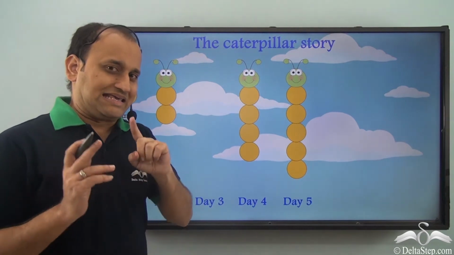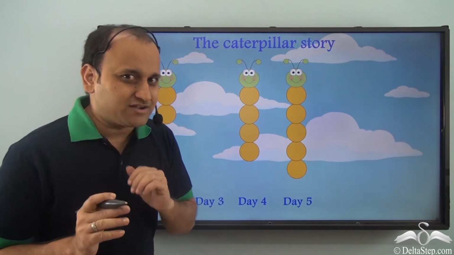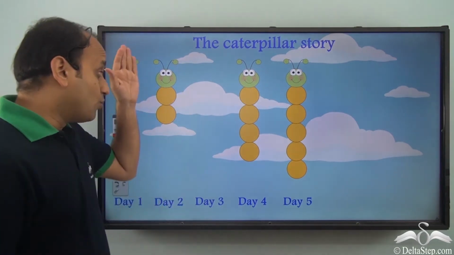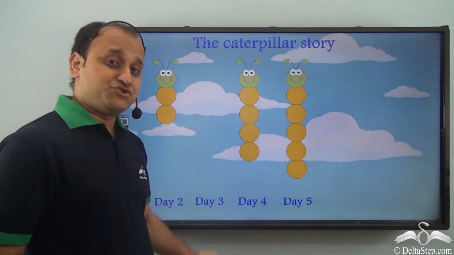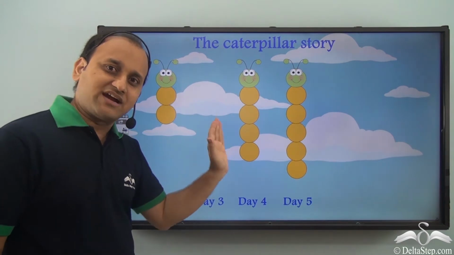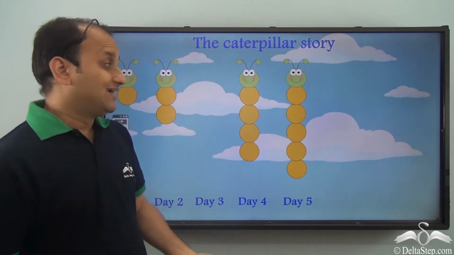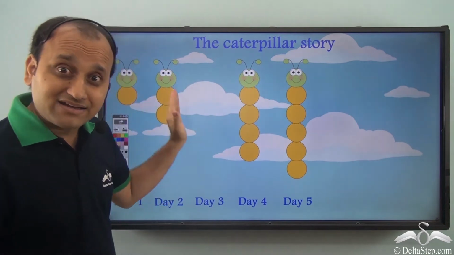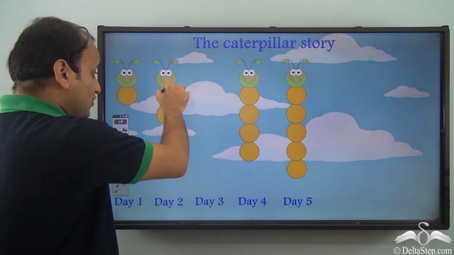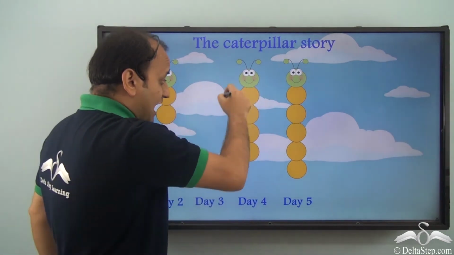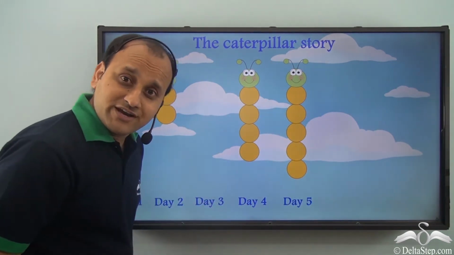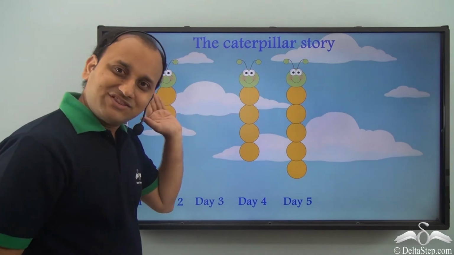But he had read about patterns, and from patterns, he was able to identify what he could draw for day 3. Now, can you identify what will be the size of the caterpillar on day 3? Well, even this is a pattern. Don't you think so? So, this is just 1 unit. On day 2, you have 2 units. On day 4, you have 4 units. And on day 5, you have 5 units. So, what can be day 3?